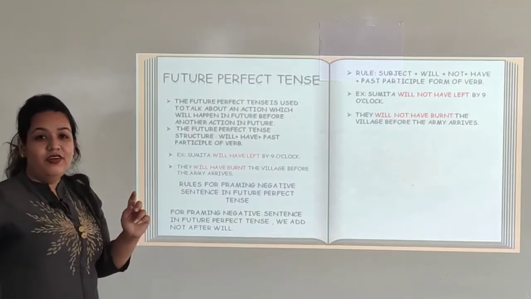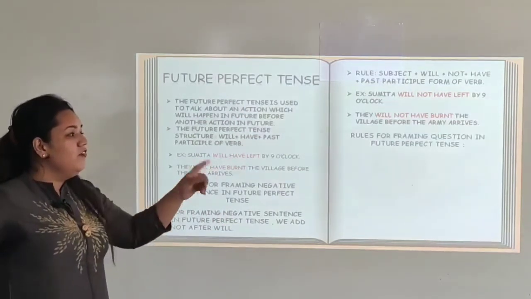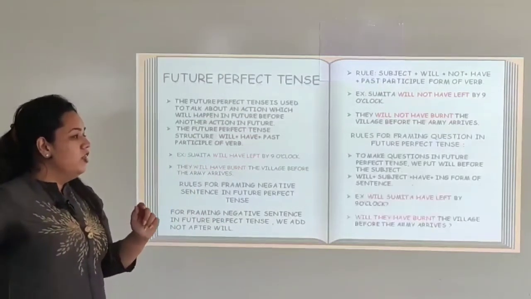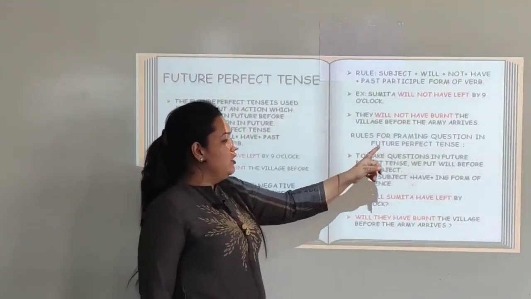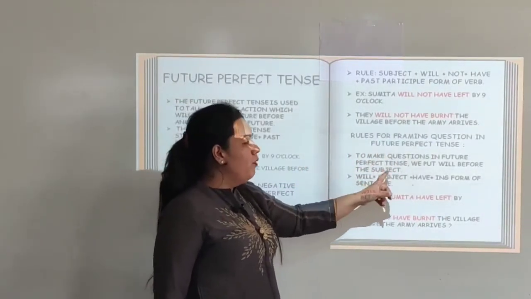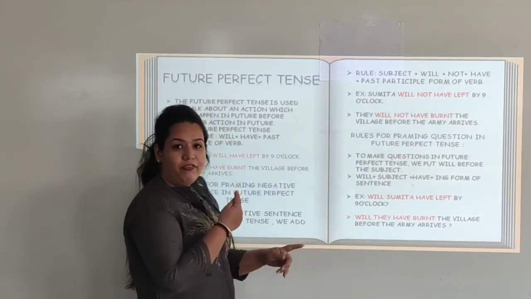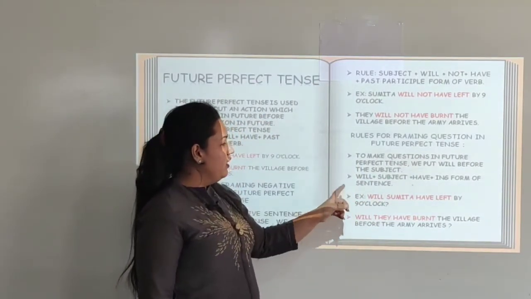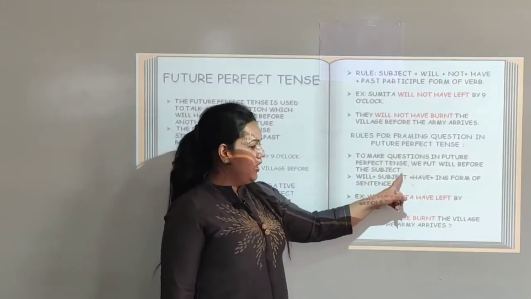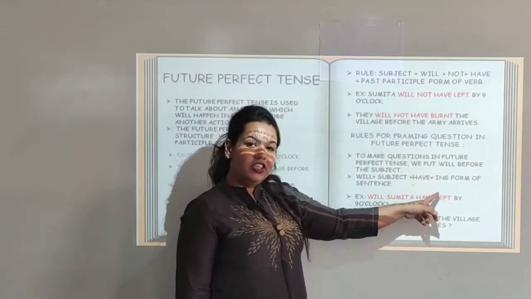Now let's see the rule to frame a question in future perfect tense. So the rule says to make a question in future perfect tense, we put will before the subject. That means we have to transfer will before the subject. We have to shift it. That is will plus subject plus have plus past participle form of verb.